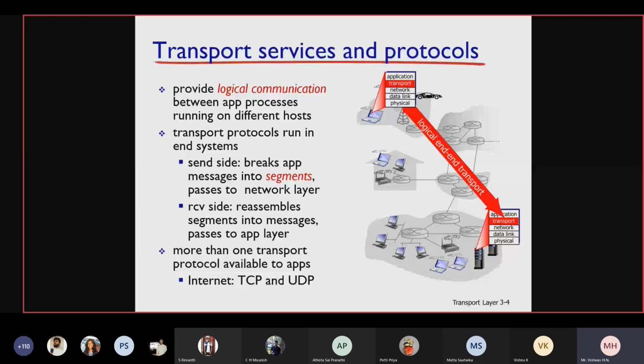More than one transport protocol is available to applications. They are TCP and UDP. Is that clear, students? Do you have any questions regarding this?